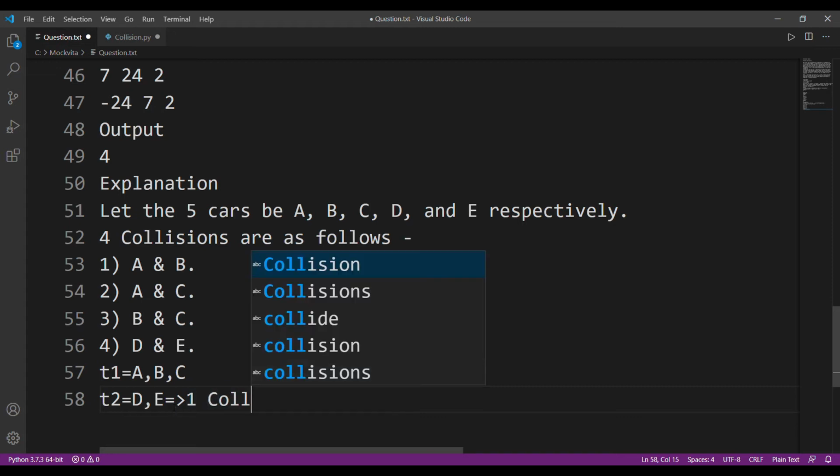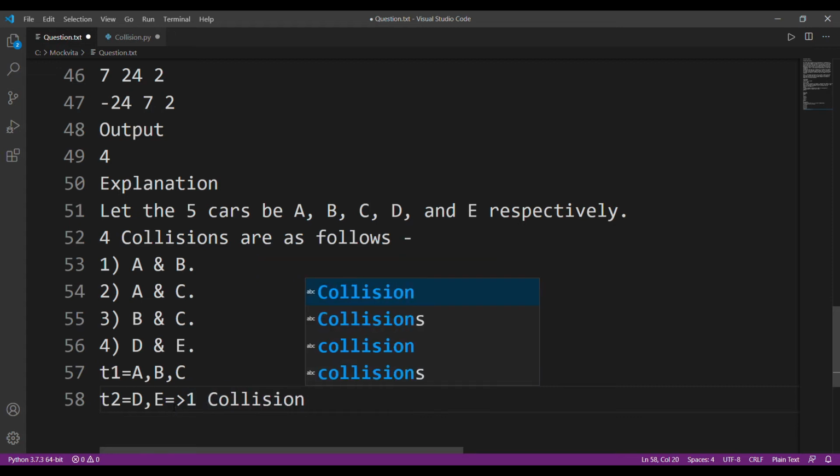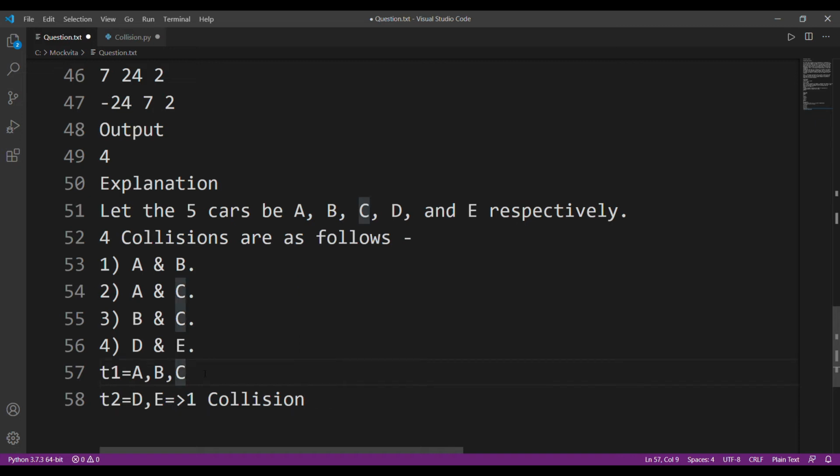This part is really important because this is where most of the students messed up. If there are three cars A, B, and C, then they have specifically mentioned it as three collisions, not one collision, because there is a collision between A and B, a collision between B and C, and a collision between A and C. So here we have three collisions.